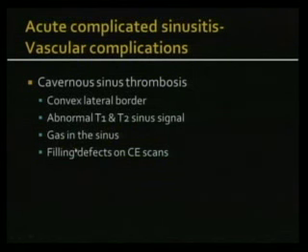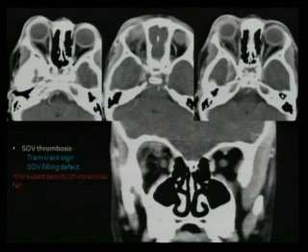Now, MRV is not the best of modalities to detect cavernous sinus thrombosis. It's best seen on the post-contrast images. So that's the way to go. Either you can do a post-contrast CT or an MR.